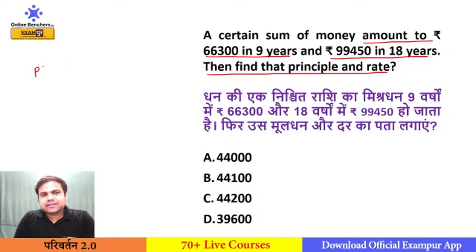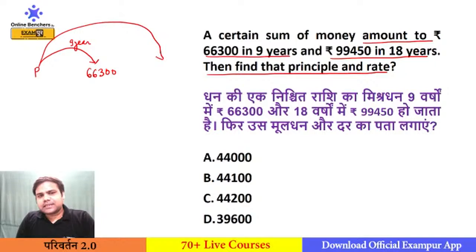There was a certain sum, I will assume it as P, principal, and it will become the amount 66,300 in 9 years, and the same sum will become 99,450 in 18 years. So this is the amount of 9 years, this is the amount of 18 years, but